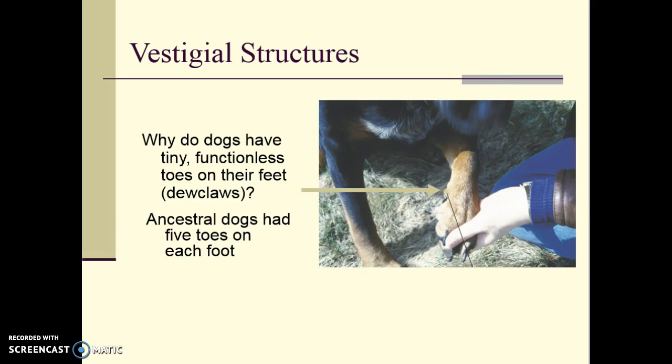Here's another example. Why do dogs have those little teeny tiny claws on their feet? They call them dew claws. Well, ancestral dogs did have 5 toes on each foot, and that dew claw is now becoming vestigial, growing smaller and smaller as it's not needed and therefore selected against in future generations.